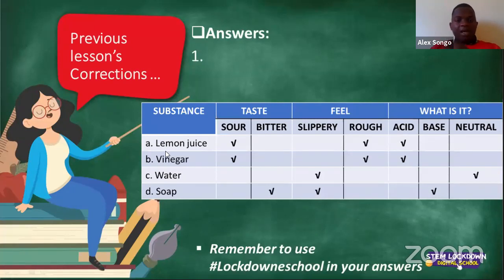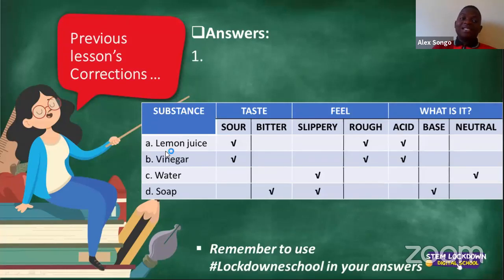Okay. So when you taste lemon juice, it's sour. When you feel it with your hands, it feels quite rough. And as a result, because of its sourness and its roughness in feel, it therefore qualifies as an acid. Ladies and gentlemen, I'm assuming that all of us got that correct.